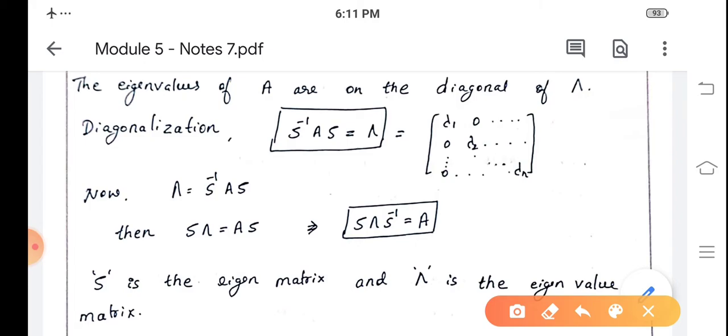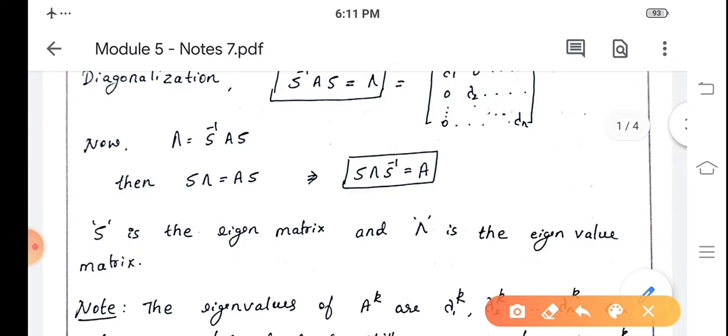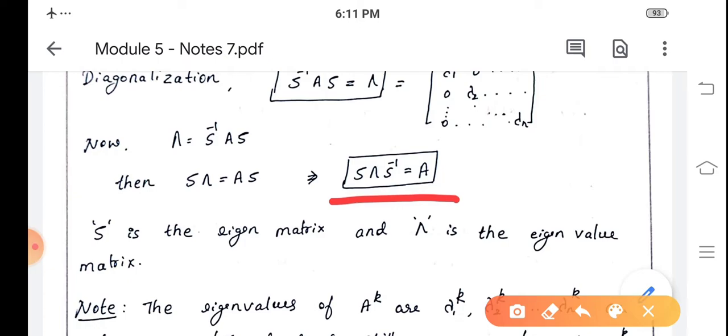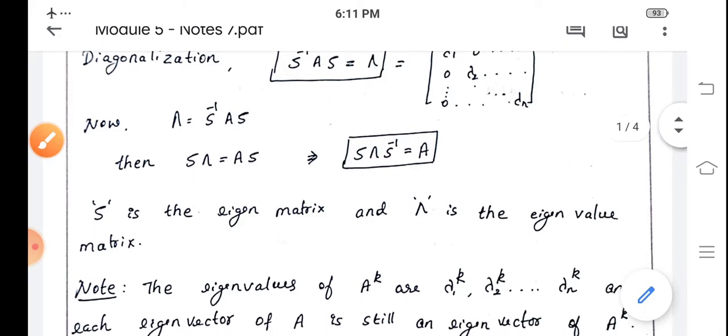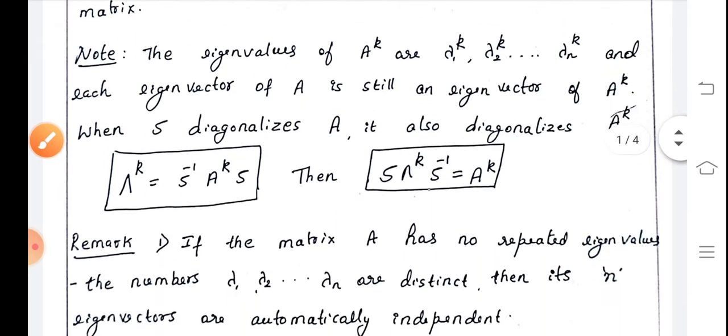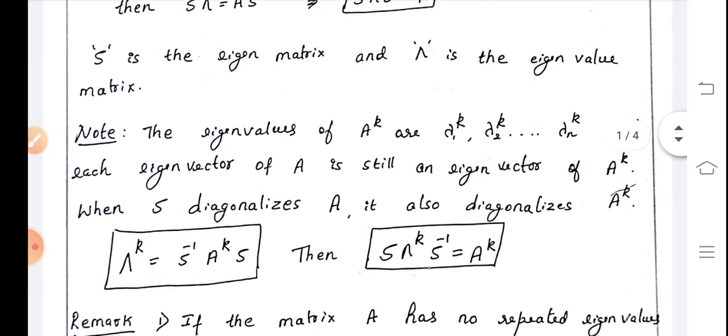The diagonalization of A is capital lambda equal to S inverse A S, that is, A S equal to S lambda, or A equals S lambda S inverse. So we can factor A as A equals S capital lambda S inverse, where S is the eigenvector matrix and lambda is the diagonal matrix. Now, we shall remember the following points to solve the problems.